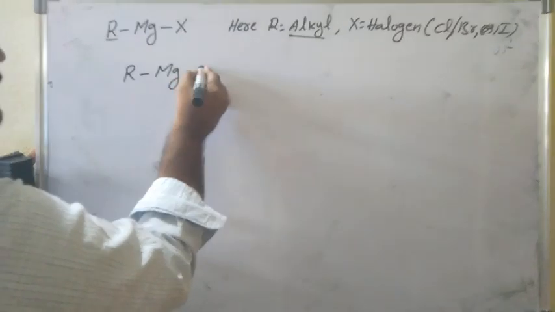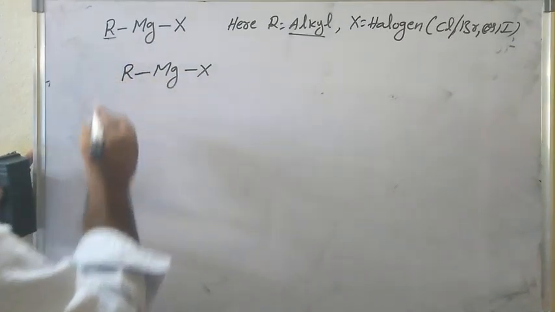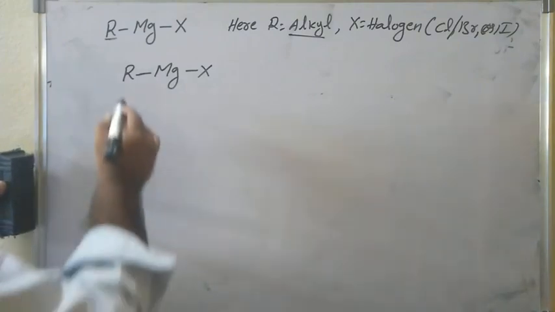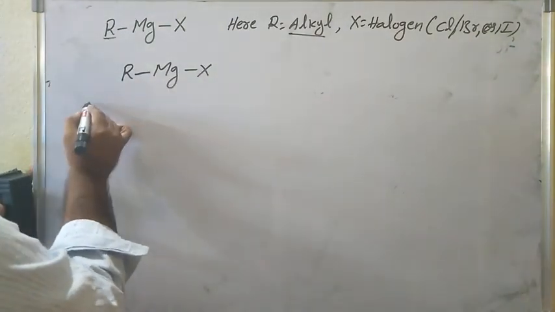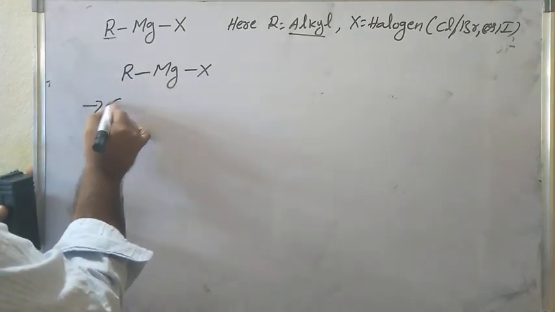In this alkyl group, the carbon atom is more electronegative. This is the R-Mg bond, the carbon and magnesium bond. R means alkyl group, that is carbon.